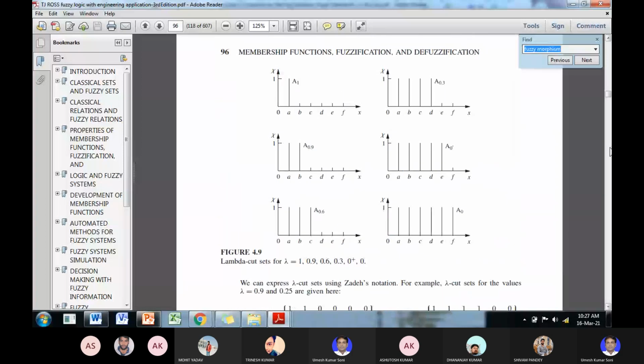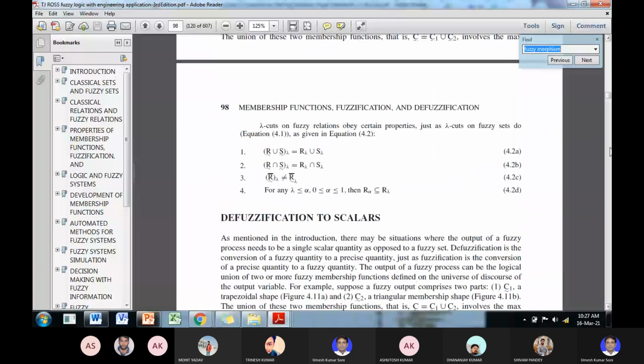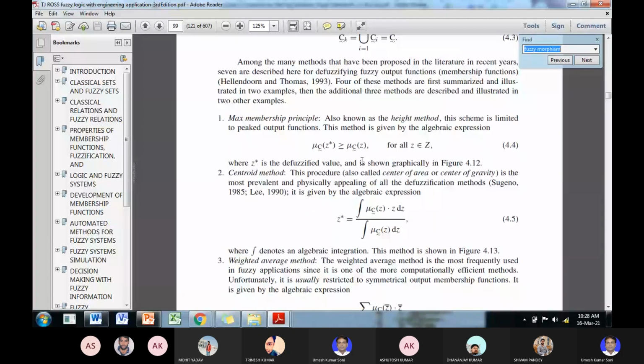Lambda cut set is also here, we will tell you about this too. You see here in TJ Ross, it has defined that the membership function of the defuzzified value is greater than the individual inputs. Okay.